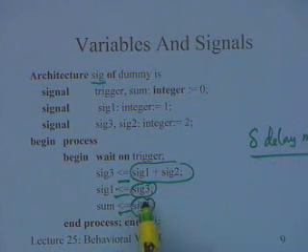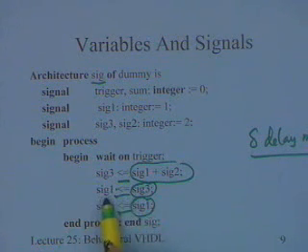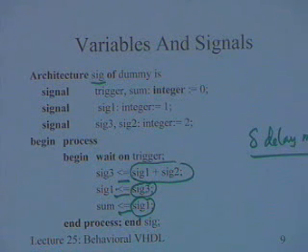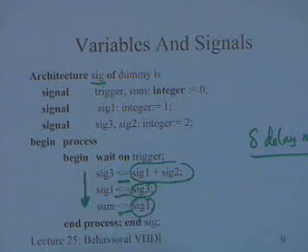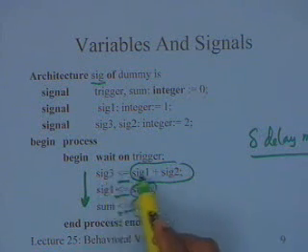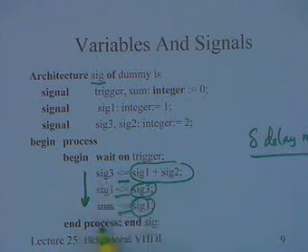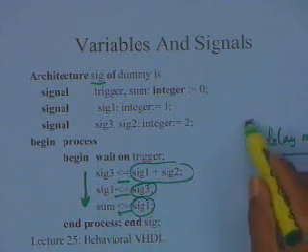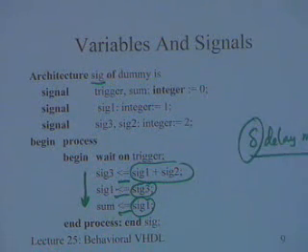The way this will work is signal 1 will get not the new value of signal 3, but it will get the old value of signal 3. Please remember, this is a process and it is sequential execution. Sequential execution here only means that you are going in this order. It is predetermined and fixed. It does not mean that this assignment will be carried out immediately. The assignment is scheduled on this after a delay of delta.